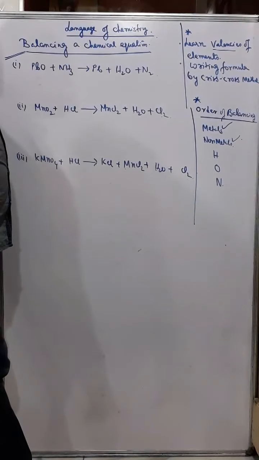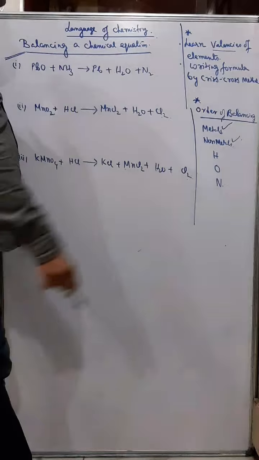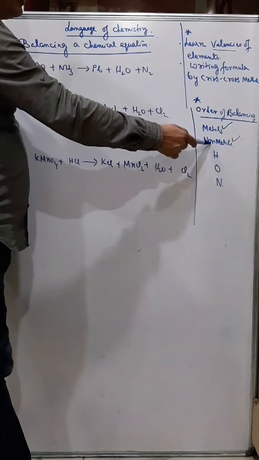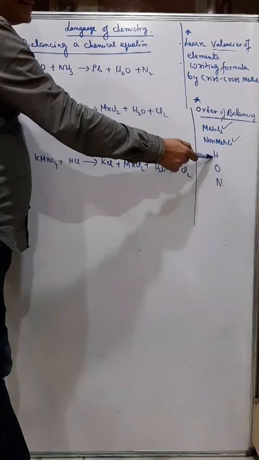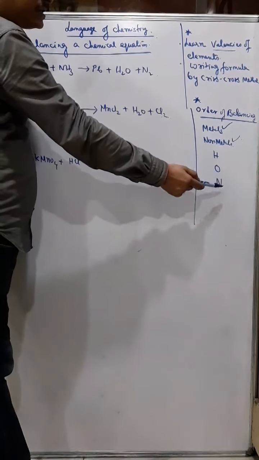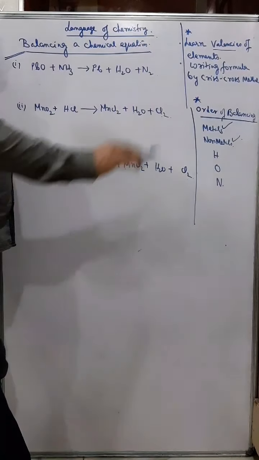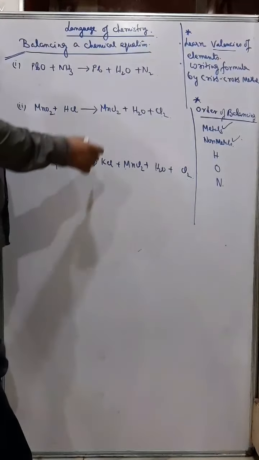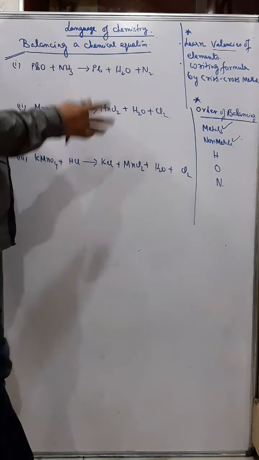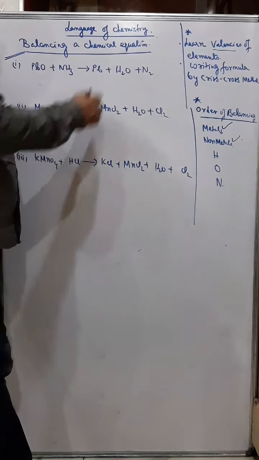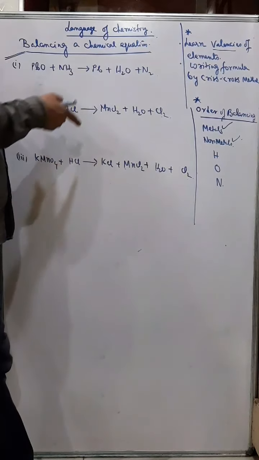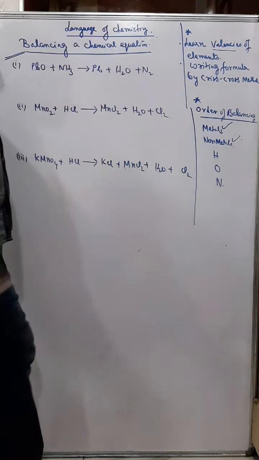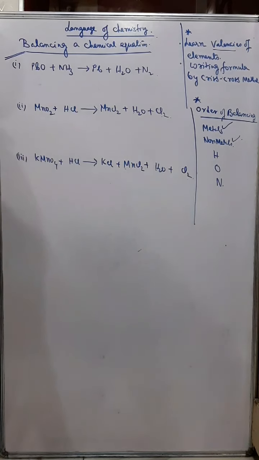Non-metals means other than hydrogen, oxygen, nitrogen, because these three are also non-metals, but leaving these three, there are other non-metals like carbon, sulfur, phosphorus. So first we will balance metals, then non-metals, then hydrogen, then oxygen, and at last nitrogen. Now this is the preferential order, but balancing means you sometimes have to do some adjustment. Sometimes after balancing you have to rub it out and change the number again. That's your common sense. When you practice, you can understand.